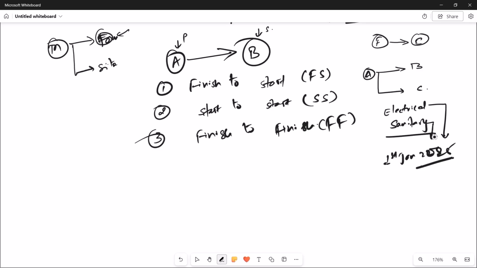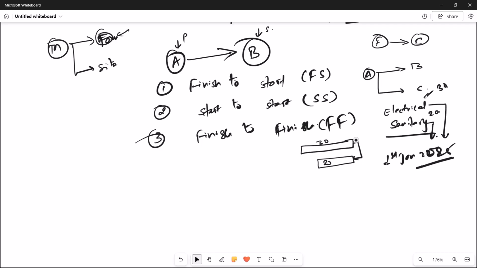So if electrical work takes 30 days, and sanitary work takes 20 days, both have to finish on the same date. That is why they have the finish to finish relationship. This is your electrical work and this is your sanitary work. This length shows the time, 30 days and 20 days, and both are connected with the finish to finish relationship.